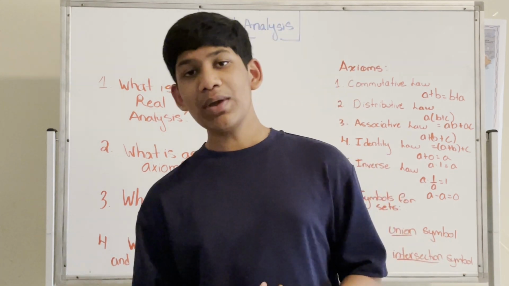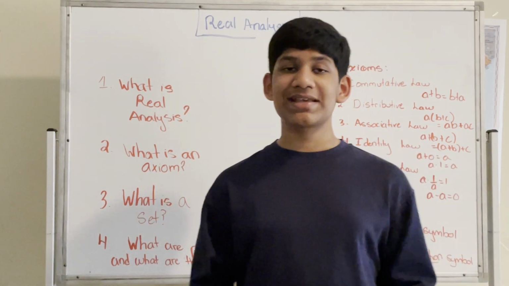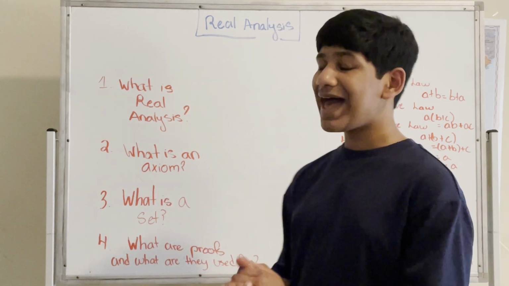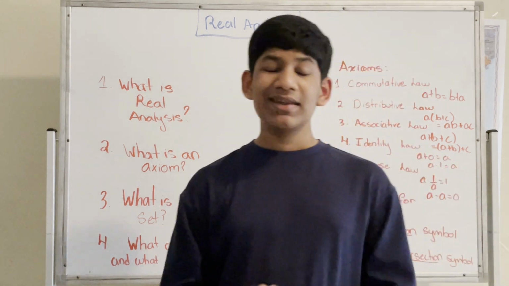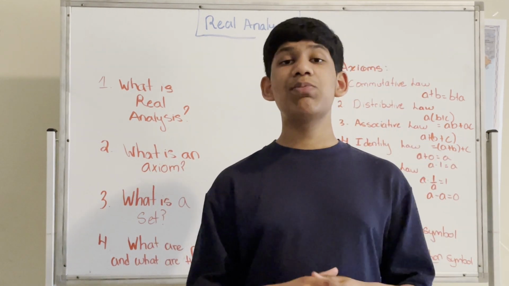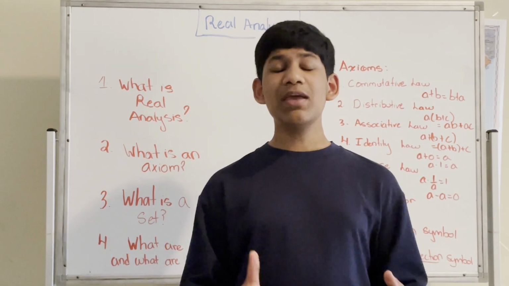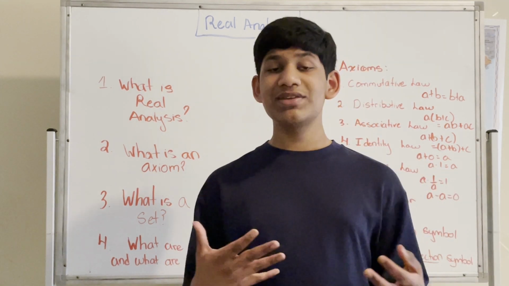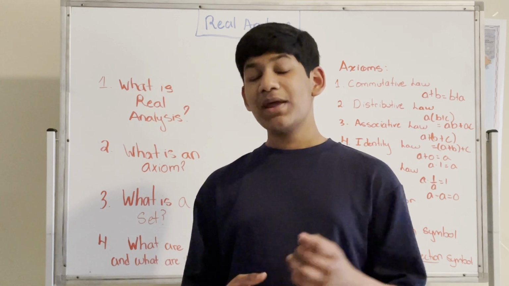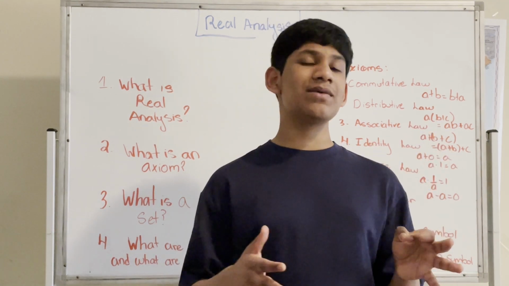Okay, now that we've talked about that, let's talk about what an axiom actually is. So what is an axiom in the first place? Because an axiom is very important. Now, if you've taken Euclidean geometry, you probably know what an axiom is. It is a statement that we fundamentally agree upon. So an axiom, in other words, is something that we assume. But in mathematics, axioms are very important.